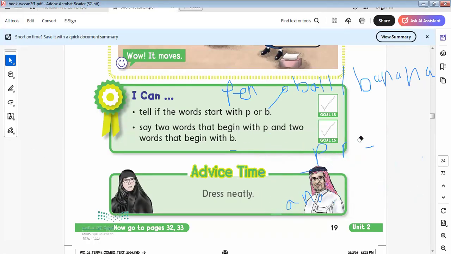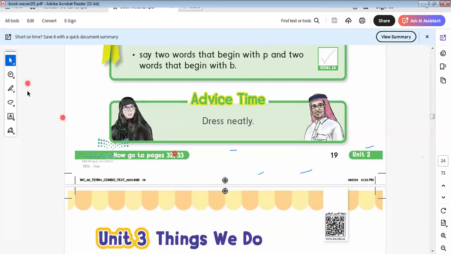So here we say, dress neatly. Okay, this is the value that we learned in this topic. Let's go to another one here.